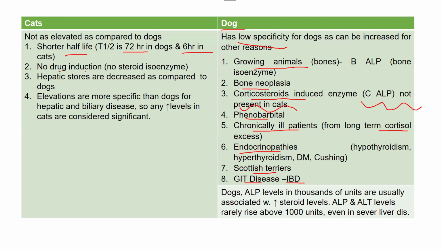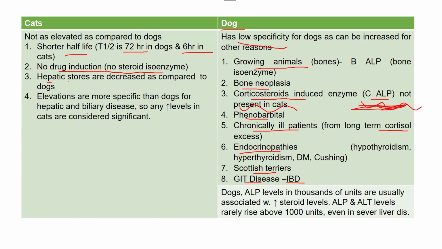Then no drug induction can increase it. No steroid isoenzyme is present in cats, which I have underlined over here, that cats do not have the corticosteroid isoenzyme of ALP. It's not in cats, it's only the case in dogs. So corticosteroids, any stress, even the stress of bringing your cat to the hospital, raises the corticosteroid level in the body, but that is not going to induce any changes in the ALP. So that's why ALP is specific in cats for indicating liver injury.